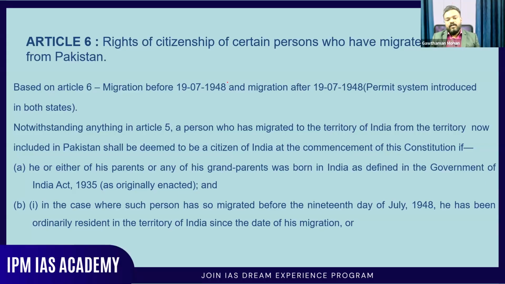So at a certain point, they stopped this. The permit was stopped, but then they reopened it. Those who want to go can actually go and come. So that option was opened on 19th July 1948 when the permit system was introduced. So basically, if somebody asks you, Article 6 is mainly talking about people who have migrated to India from Pakistan.